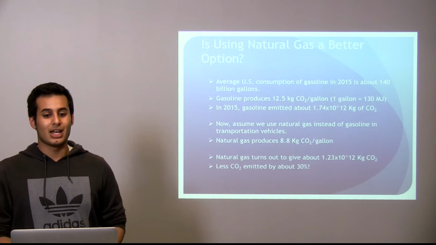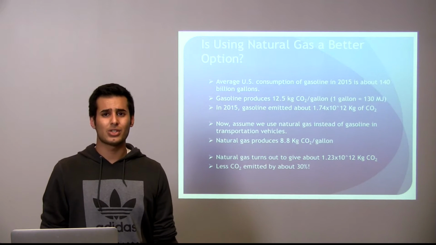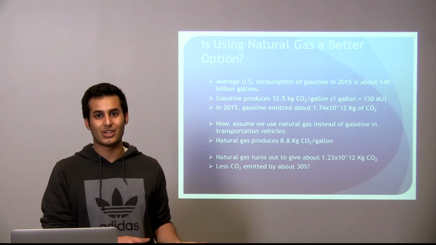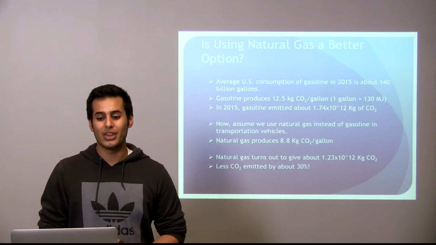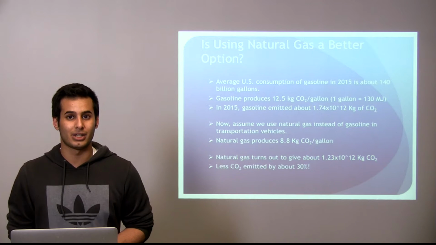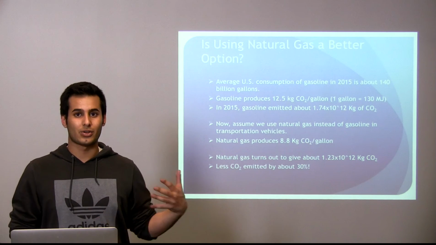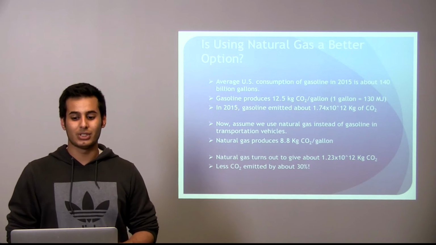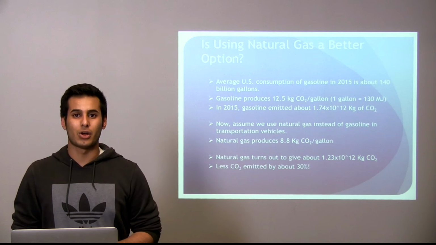So now let's answer whether natural gas is a better option than gasoline. To answer this question, we're going to do a theoretical example of switching from gasoline to natural gas. We know that the average consumption of gasoline in 2015 was 140 billion gallons. So we calculated the mass of CO2 that we got from that in 2015, and we got 1.7 trillion kilograms of CO2 produced from gasoline.